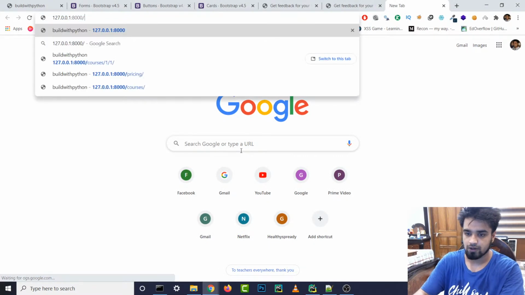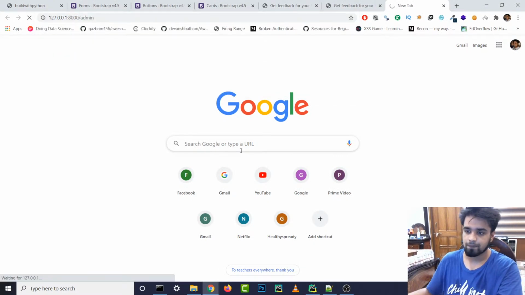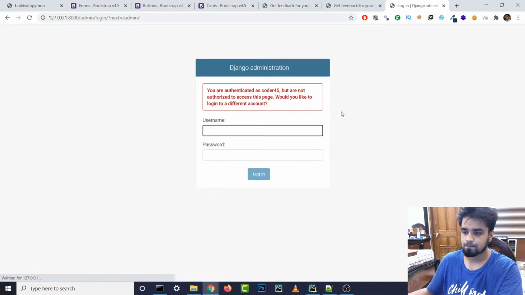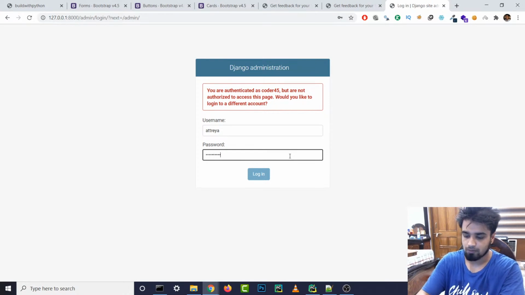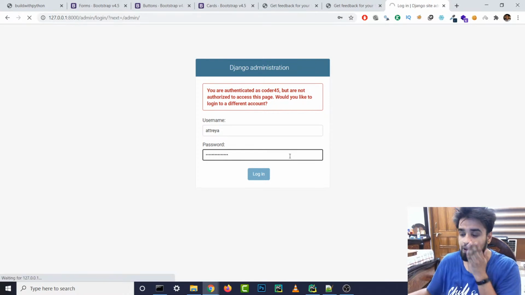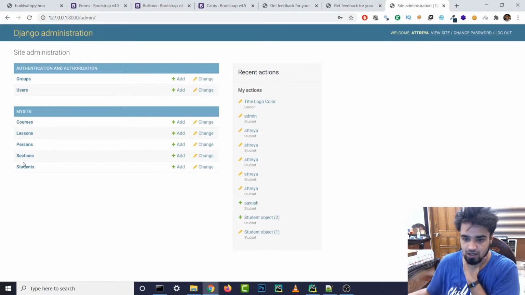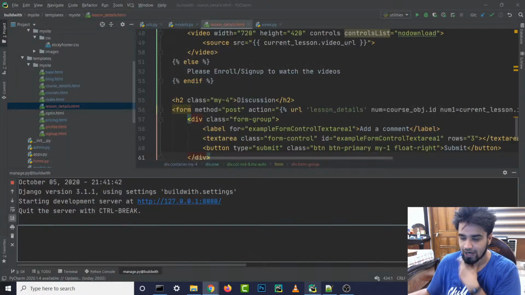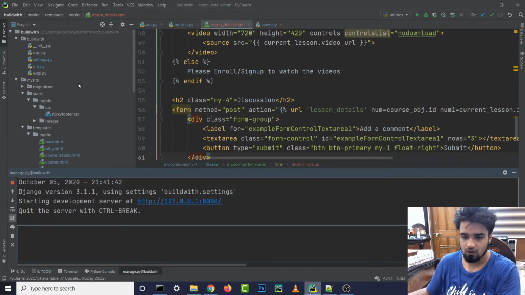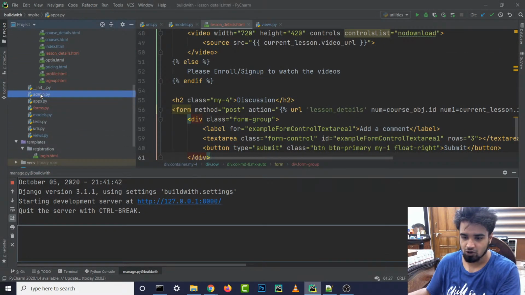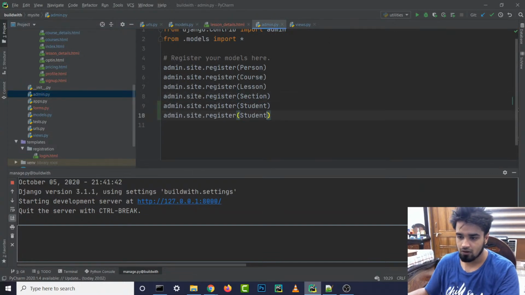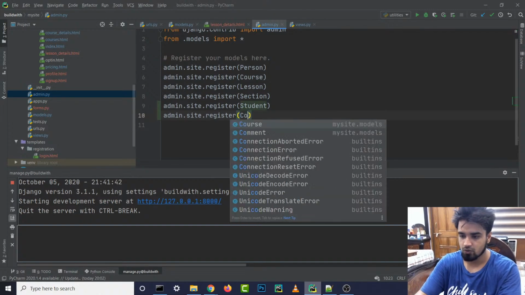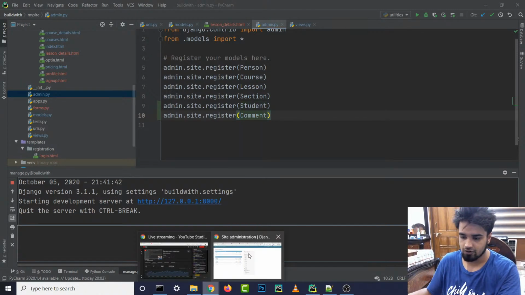So let's go back over here and click on admin quickly, and let's see, we're going to log in with the password built with Python. Click on enter, and this should have created our, oh, forgot to add it to the admin.py file. I wish there was a way to do it automatically. I'm pretty sure there is, but yeah, and we need to add our comment section over here. Perfect. Let's go.